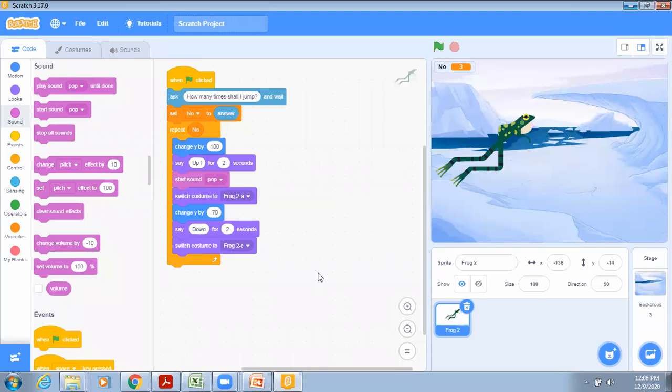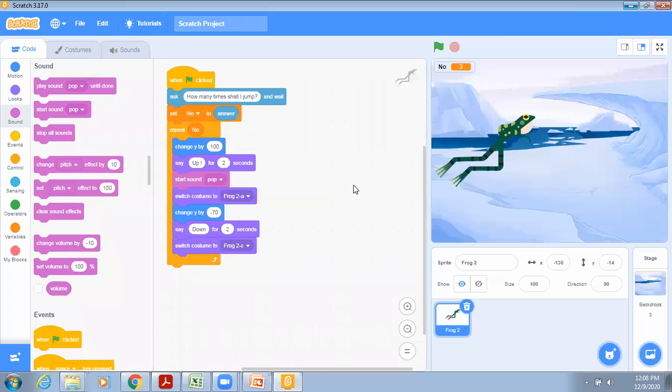So similarly, you can add your sounds, you can change the costume of the frog. I have used only two positions, Y position 100 and Y position -70. You can add more positions also. Right now I'm using only y. You can use x position also, and you can give different locations to the frog, and with each location you can change the costume, because we have three different costumes for the frog.